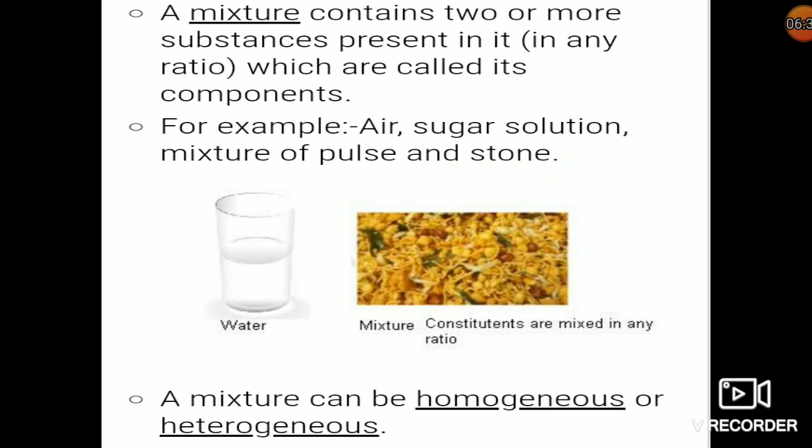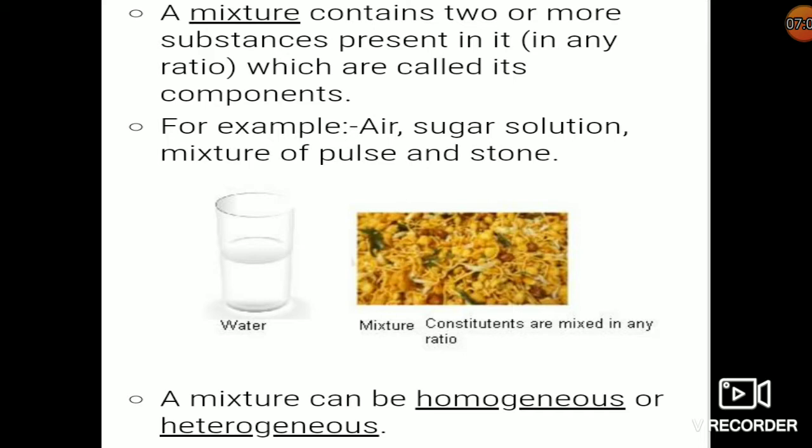Mixture is of two types, homogeneous mixture and heterogeneous mixture. Now see what is that homogeneous mixture. Suppose you have taken a glass of water and here you have added some sugar. Now after stirring well, if you taste a spoon of the sugar solution from the top and another spoon from the bottom of the glass, what will be the taste?